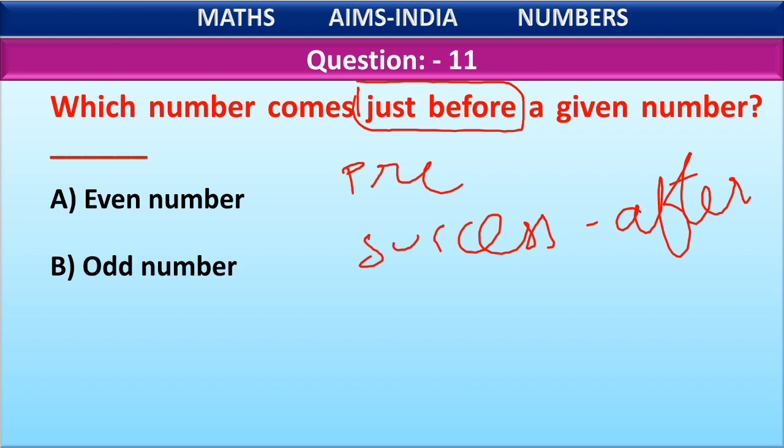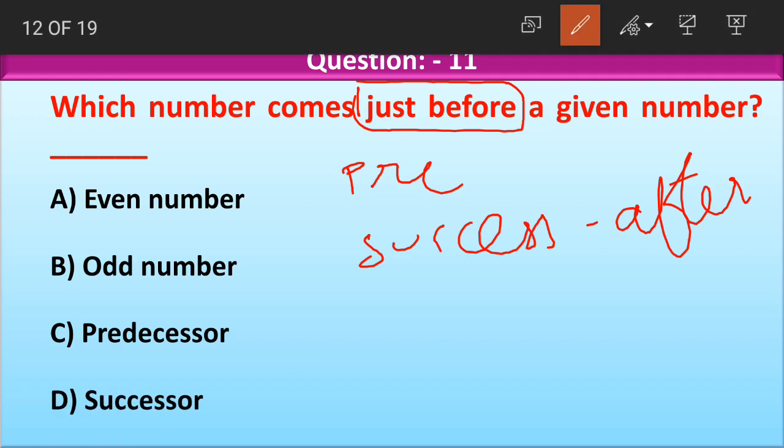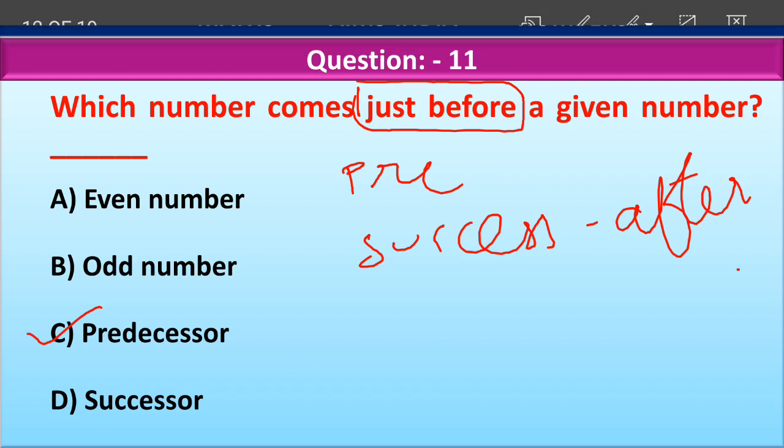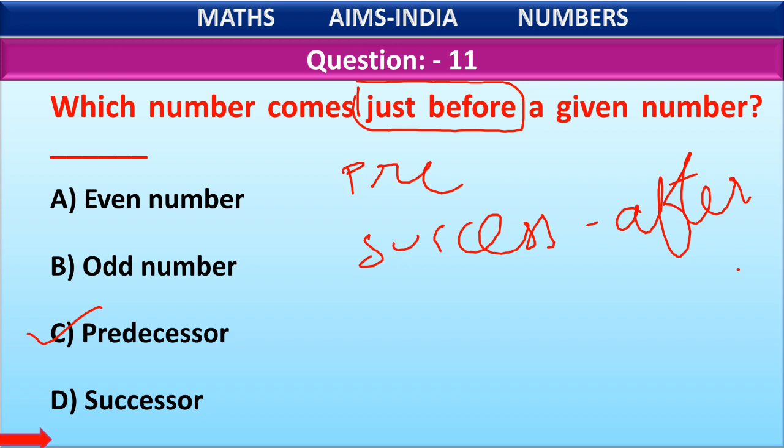Option B, odd number. Again, odd numbers have 1, 3, 5, 7 and 9 at ones place. It also does not say anything about coming before or after a given number. Option C, predecessor. Yes, here look at the word predecessor. I said pre means before. Predecessor is a number which comes just before a given number. So predecessor is our correct answer. Last option is successor. What is successor, children? Successor is a number which comes after a given number. Predecessor comes before a given number. I hope this is clear here.